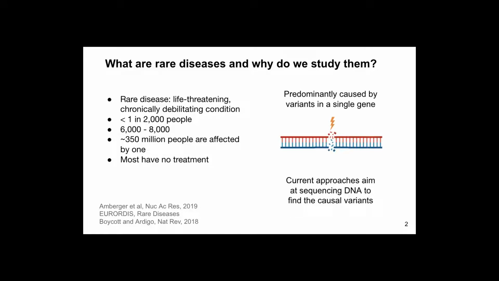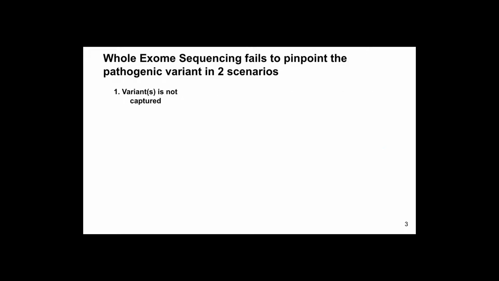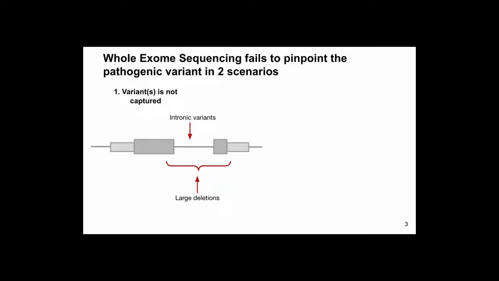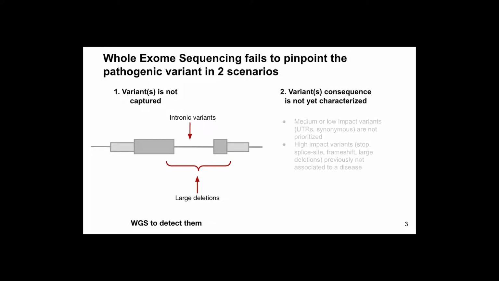Therefore, the current approach is aimed at sequencing DNA to find the causal variants using, for example, whole exome sequencing. But this fails to pinpoint the pathogenic variant in two scenarios. First of all, the variants might not be captured, for example, when variants are deep intronic or in large deletions. Whole genome sequencing can be a solution, but not the consequence of all variants have been characterized yet.